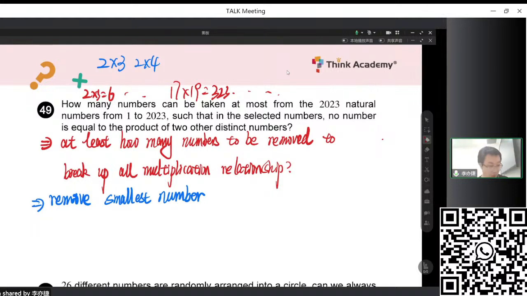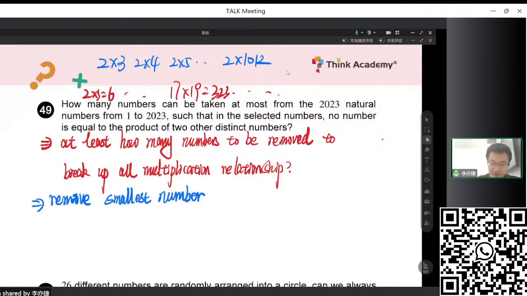1 can exist, never mind. So 2 times 3, 2 times 4, 2 times 5, until 2 times 1012. So 2 is involved in 1010 relationships.